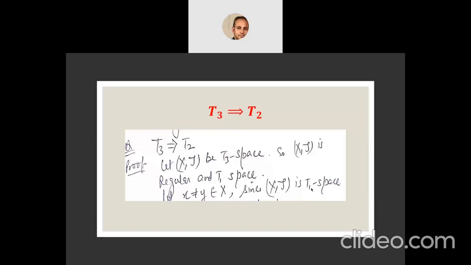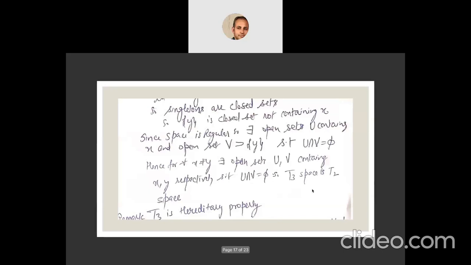So using the condition of T1, singletons are closed sets. So here the singleton set Y can be treated as a closed set not containing X. Since the space is regular, there exists an open set U containing X, and an open set V which contains Y, such that their intersection is empty.